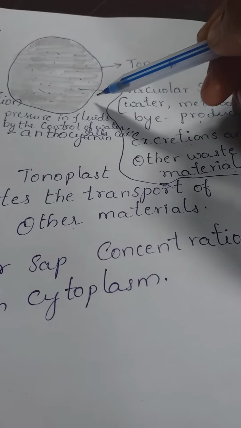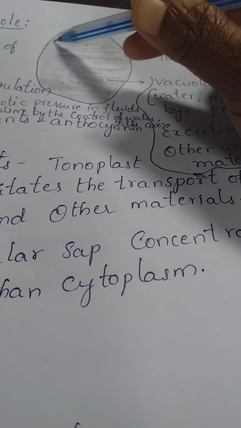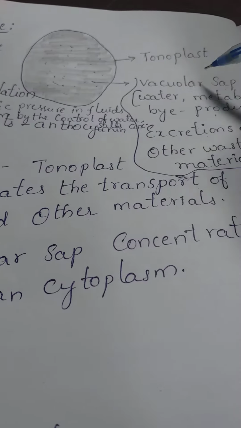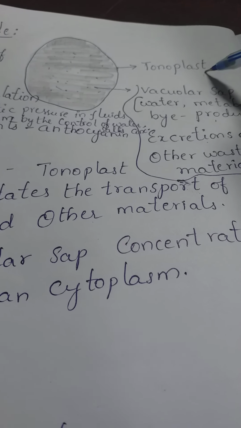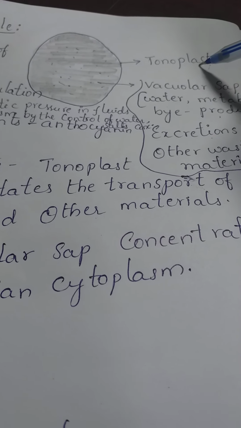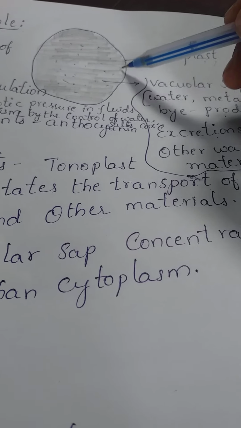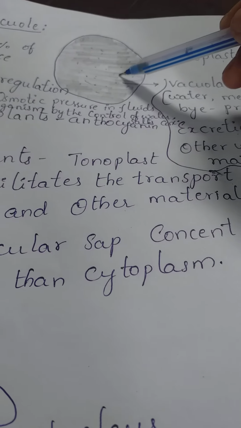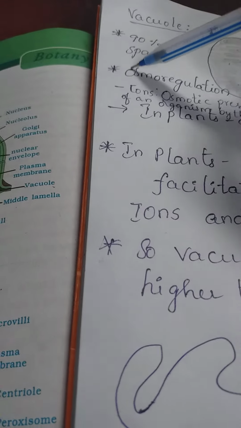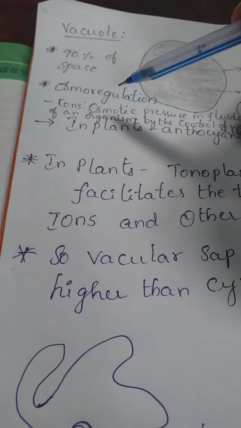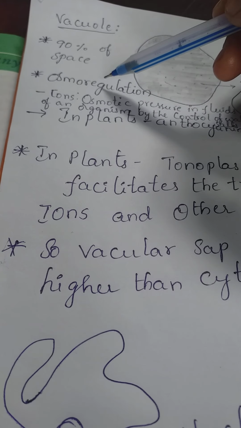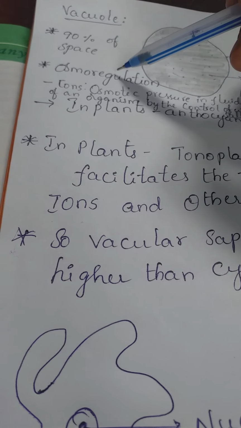So if you see the structure of the vacuole, it is completely covered by a membrane called the tonoplast. Tonoplast is the only membrane that surrounds the vacuole structure. And this vacuole plays an important role in osmoregulation.